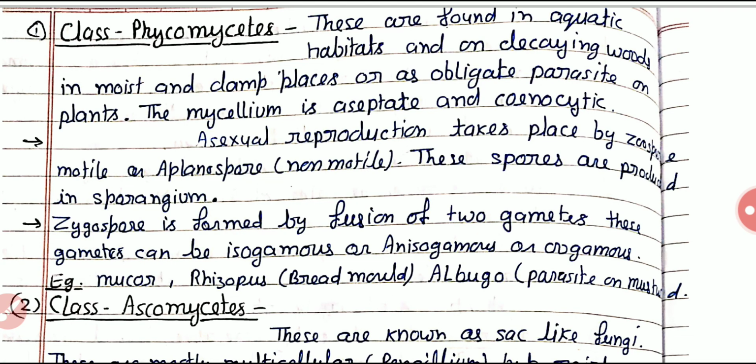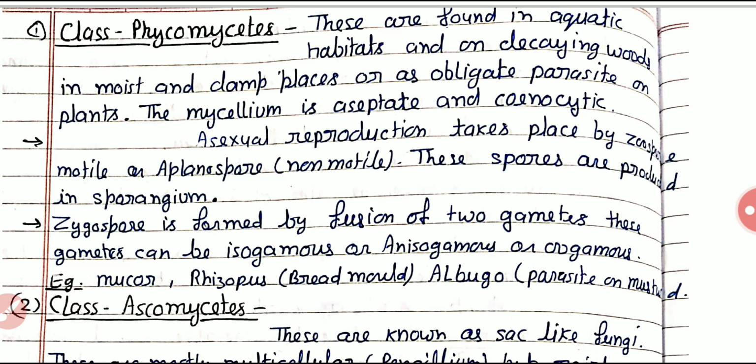These are thick walled, and the best examples are Mucor and Rhizopus. In oomycetes, the best examples are Albugo. Because it is not mentioned in your syllabus, I will not go into depth. You only have to read the Phycomycetes.